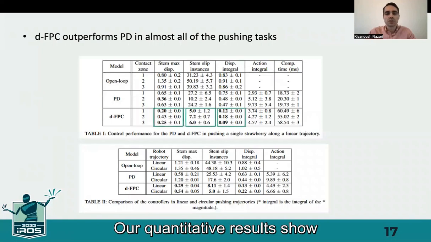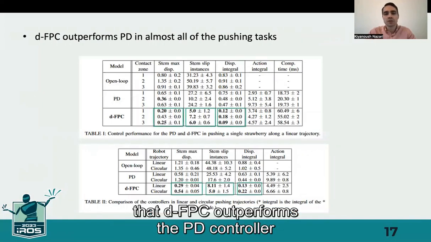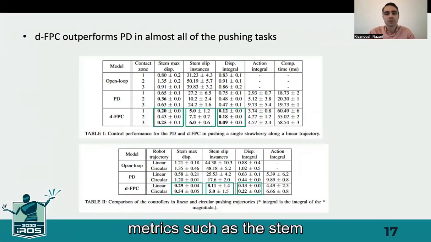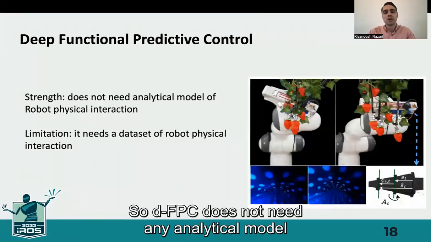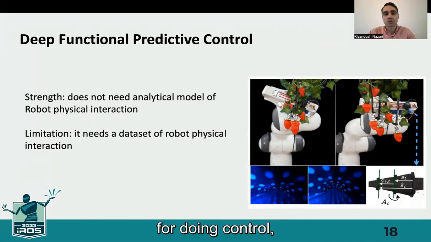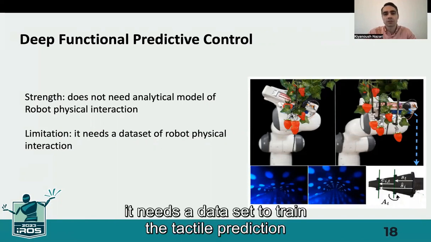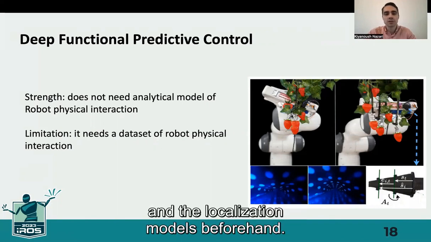Our quantitative results show that DFPC outperforms the PD controller with different metrics such as the stem maximum displacement or number of slip instances. So DFPC does not need an analytical model of the interaction for doing control, but it needs a data set to train the tactile prediction and the localization models beforehand.